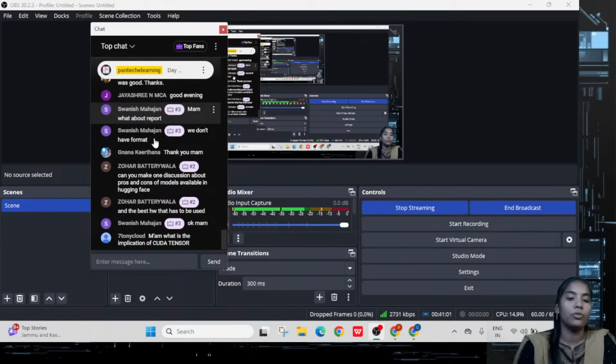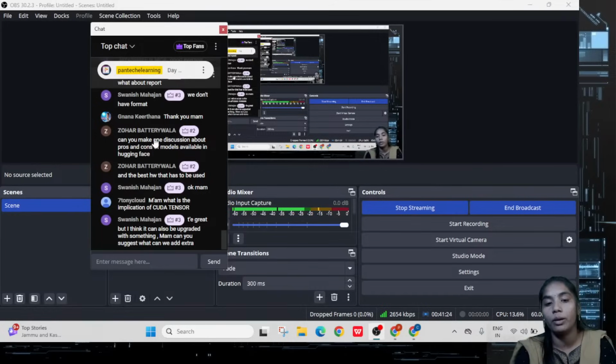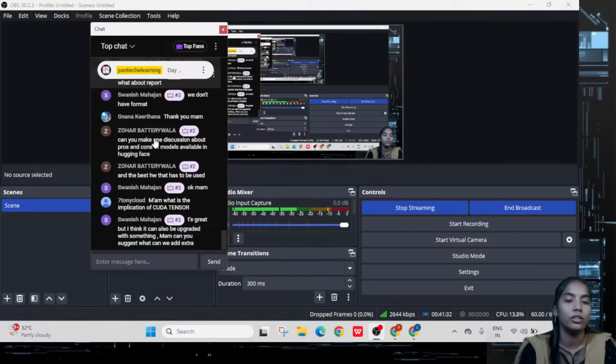What is the implication of CUDA tensor? Actually, why we are taking the GPU process here with Colab is that if you take the PyTorch library offline, we have only the CPU process, okay? So that's why we have to go with a little bit upgraded version. In CPU also it's not possible to use PyTorch that effectively. If you take the GPU process, that is CUDA, and there it will work. In Torch we have so many requirements with tensors and everything, and there we are using it. That's all.